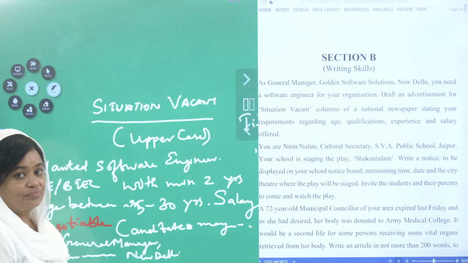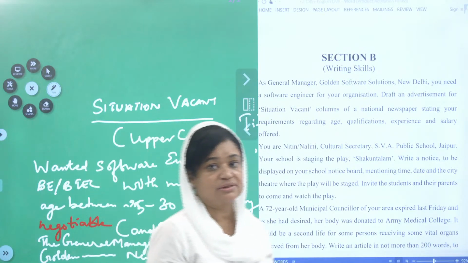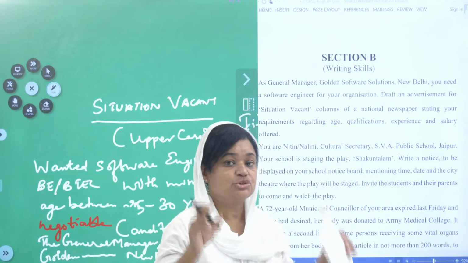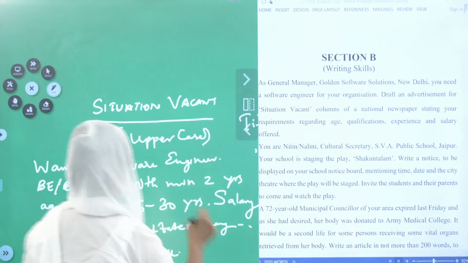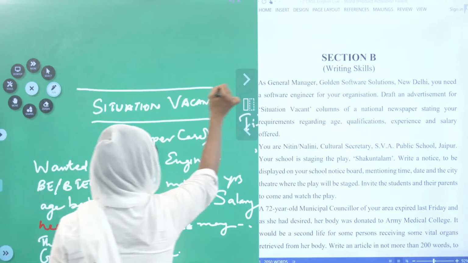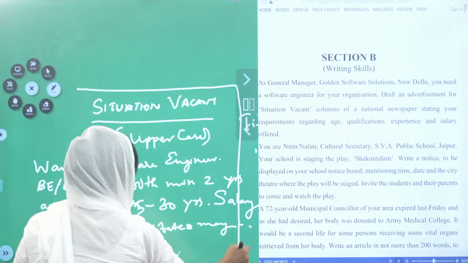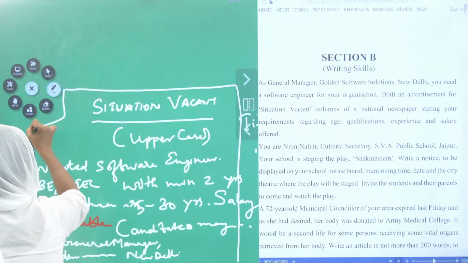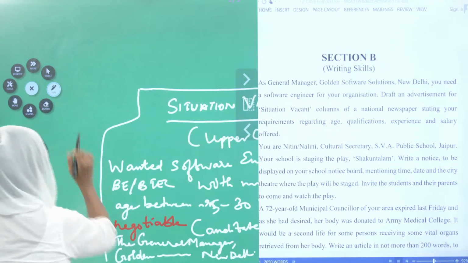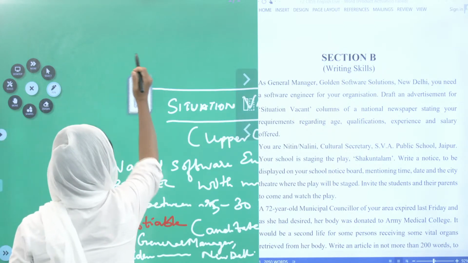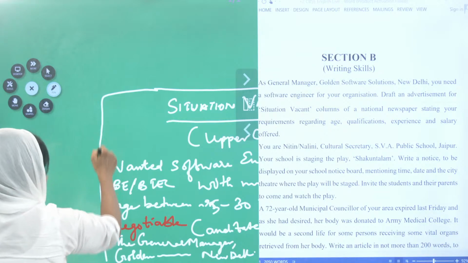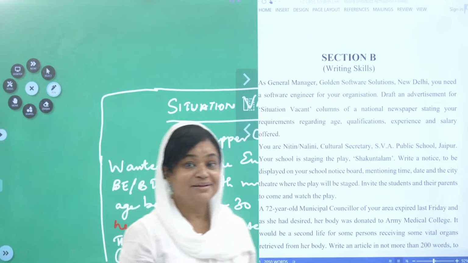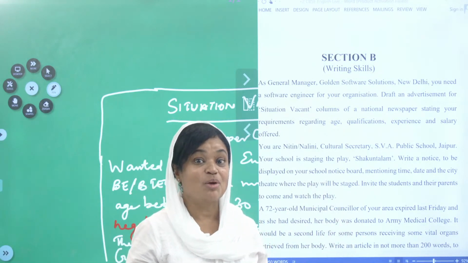So now, a very important thing, children: this advertisement should be in a box. See, my handwriting is not so good. Not like this, sorry. If you do that design, you will not get marks. It should be in a proper box.